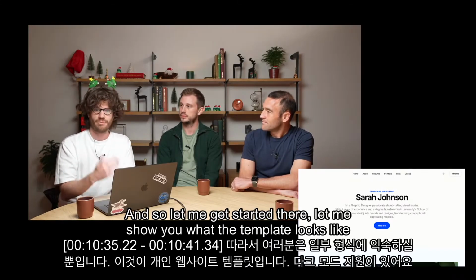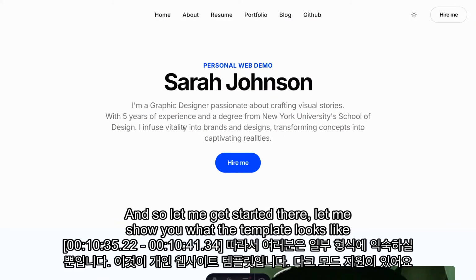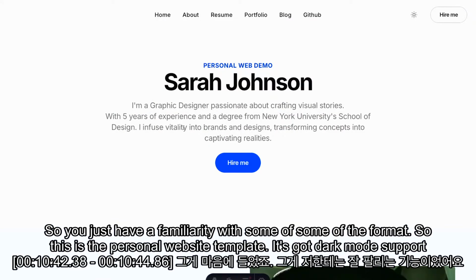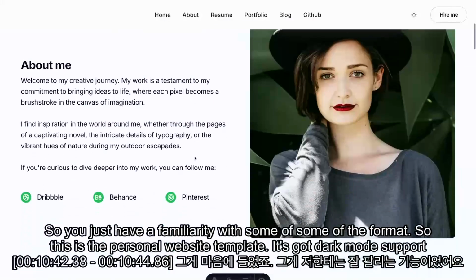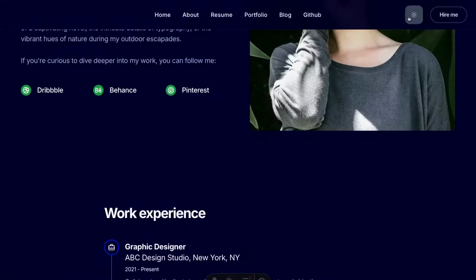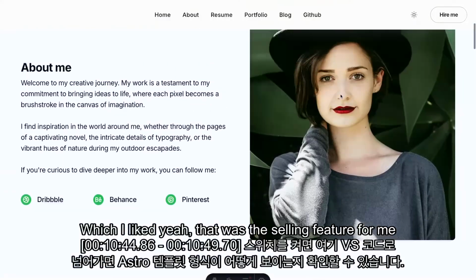And so let me get started there. Let me show you what the template looks like so you just have a familiarity with some of the format. So this is the personal website template. It's got dark mode support, which I liked. That was the selling feature for me.